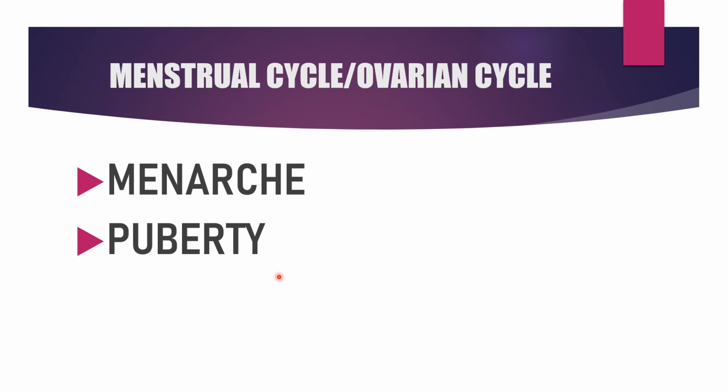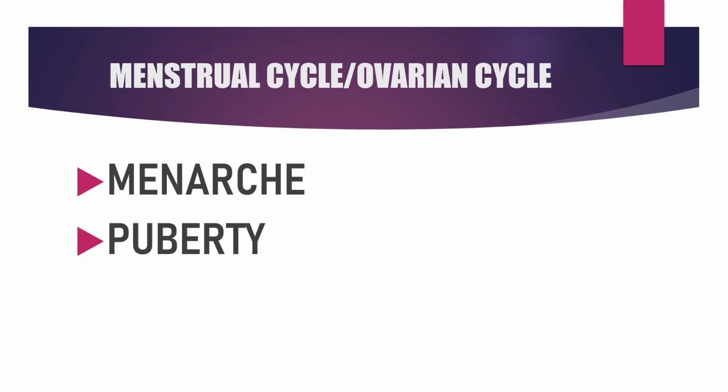The menstrual cycle lasts for 28 days. There is a large series of events which take place in this ovarian cycle after every 26 to 30 days throughout the childbearing period of about 32 years.